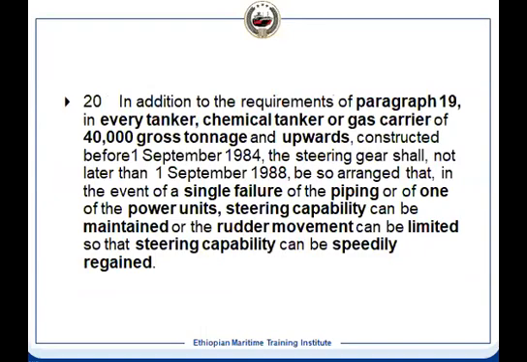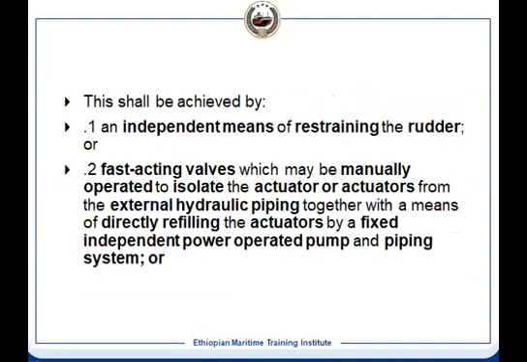So this is also the same actually, only because of this 40,000 GT and above, it is single failure. The same, what is the single failure, and the steering capability should be regained speedily. Now there should be a fast acting valve. What is the fast acting valve? It is an on-off solenoid valve. It can be a manually operated valve also.